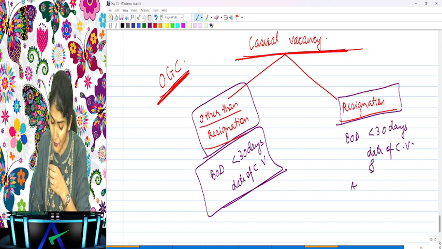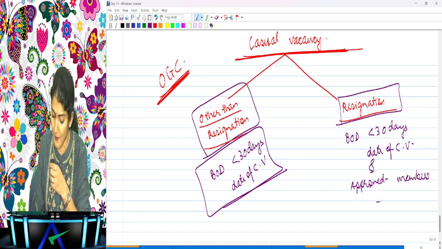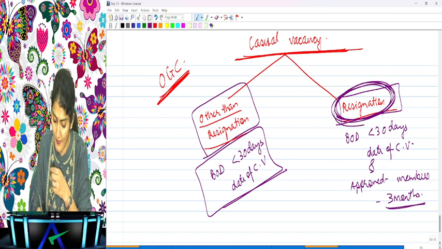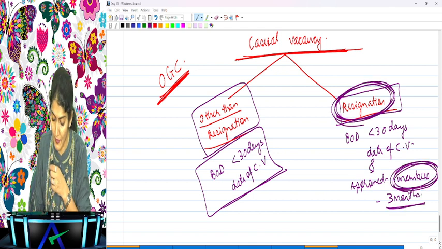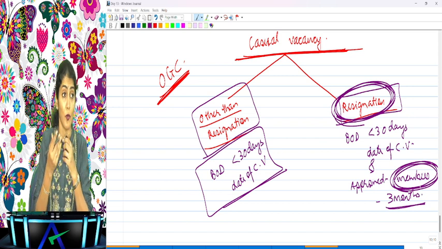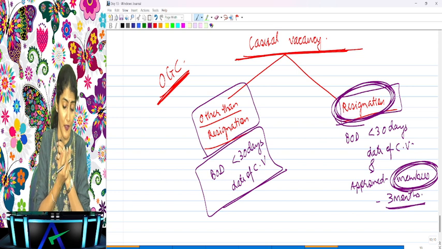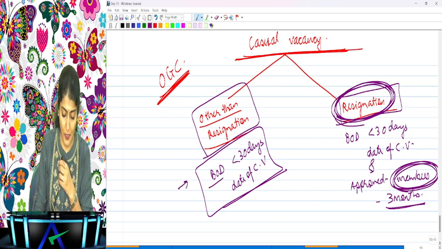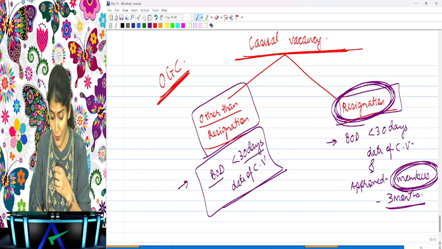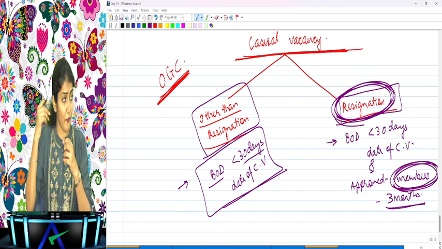However, it also should be approved by the members at the EGM within 3 months of the date of recommendation of the board. Right, it should also be approved by the members. Why? Because now there is a resignation. Should the shareholders intervene? Yes, they should look into what have been the reasons that the auditor of the company has resigned. So other than resignation, to be filled by the board; due to resignation, to be filled by board. But when will it be effective?